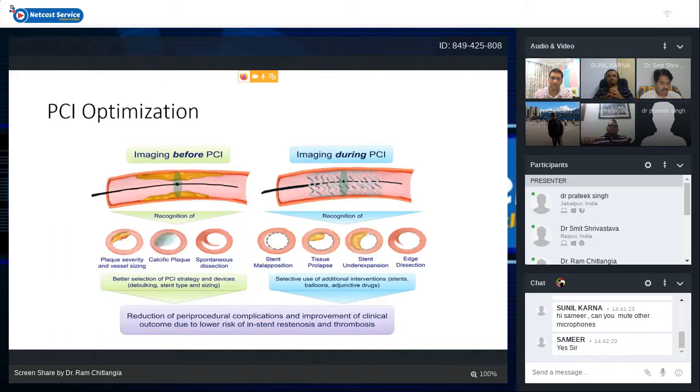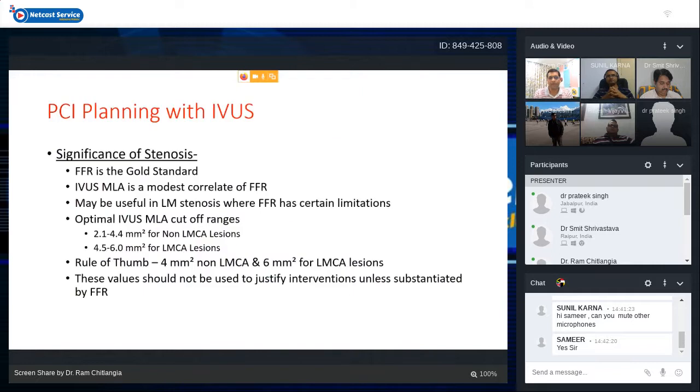Now I will touch on these topics one by one. So I will start with PCI planning. Before PCI, how can IVUS help us, and what can we see during imaging before stent implantation or before balloon dilatation or after balloon dilatation?